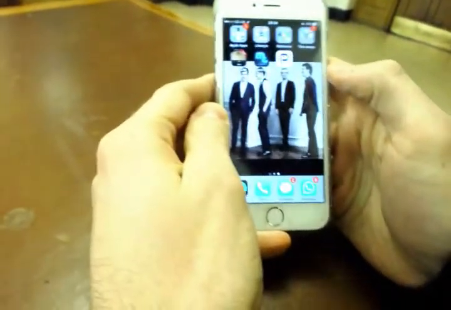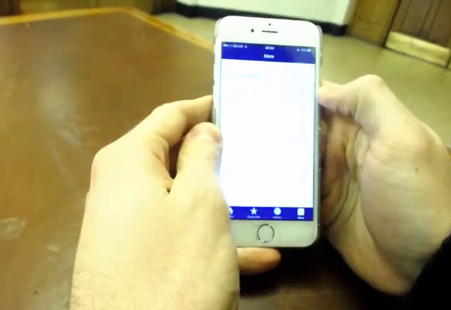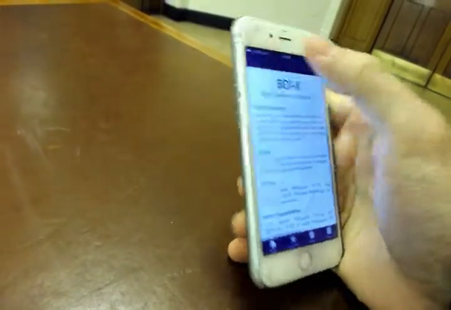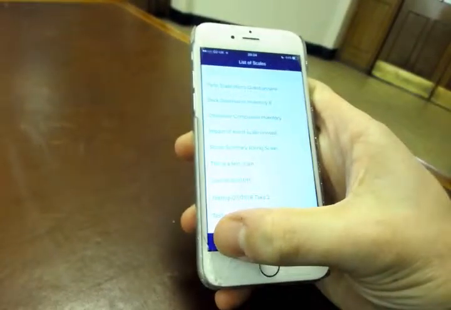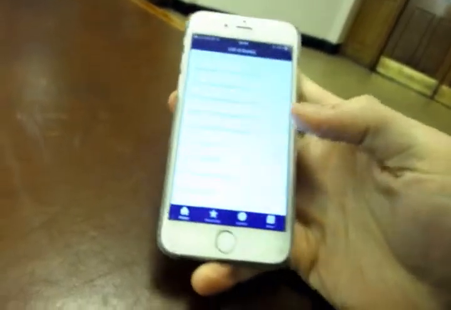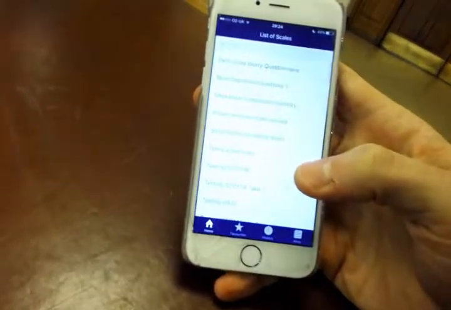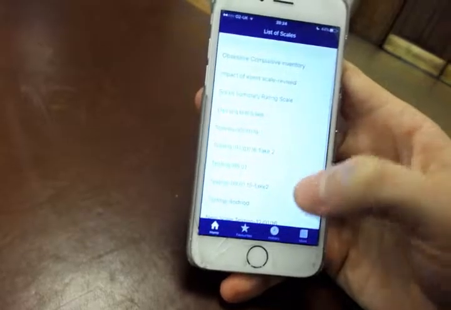Certainly. Let's take a look at this. So we started with the idea of a very intuitive design. This is our app, and we have a very easy way of navigating the application. This is our home button, takes us to a menu of all the scales we have available here.